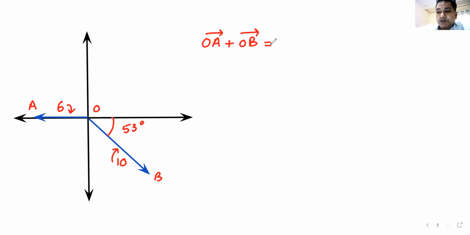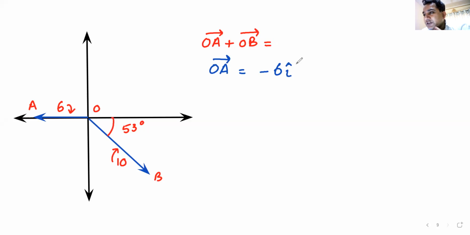Yes, i. Minus 6i. Minus 6i. OA is minus 6i. Yes, that's correct. That's correct. You can go step by step. OA vector is minus 6i.